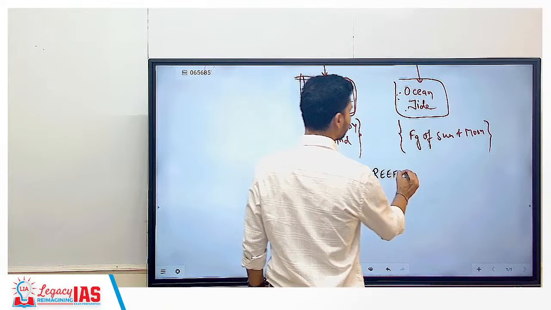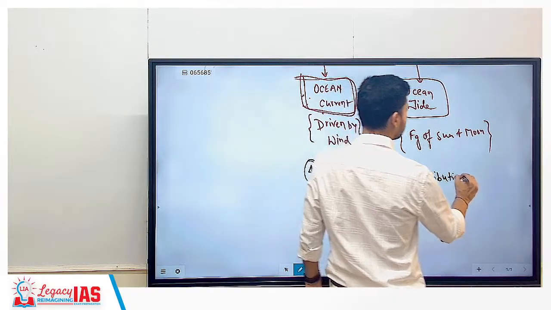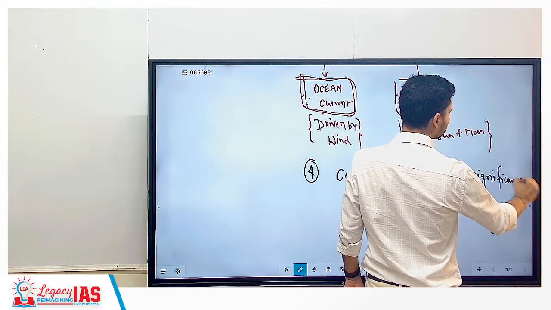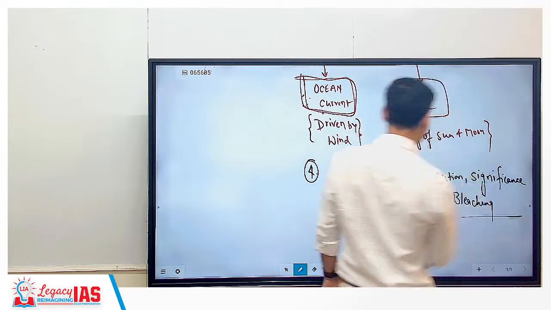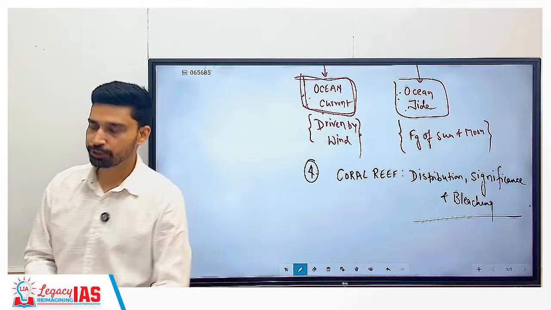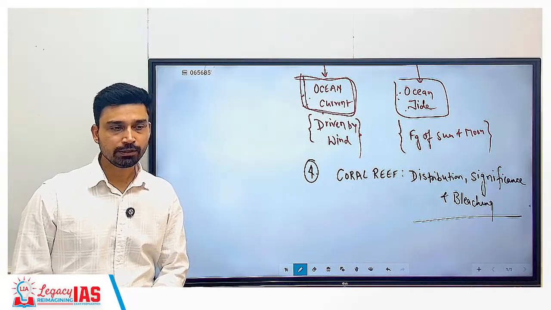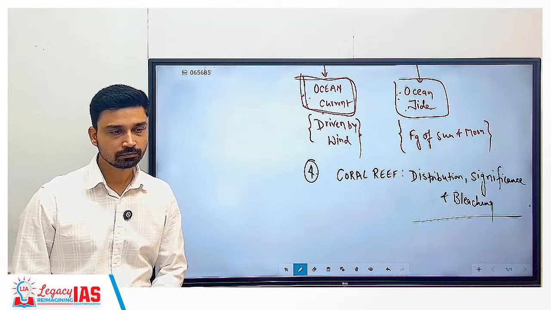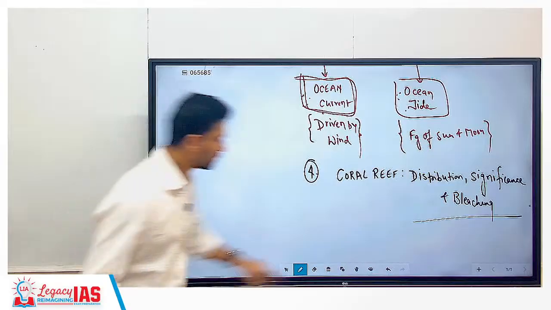About coral reef: distribution, significance, and bleaching. Done? Clear? So that is how we can understand it. So coral reef, we'll discuss it.